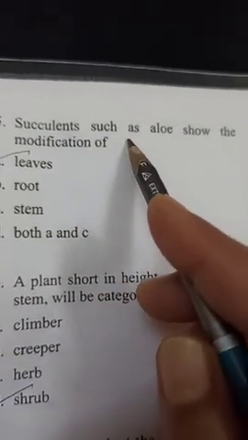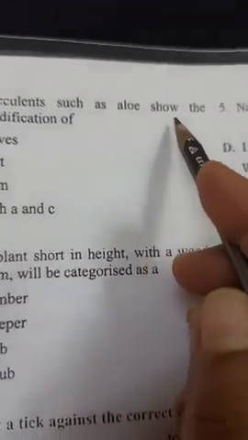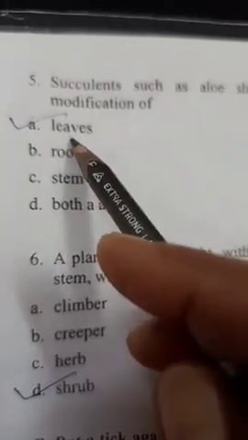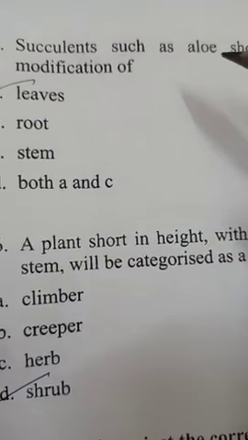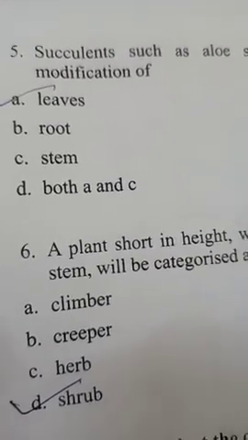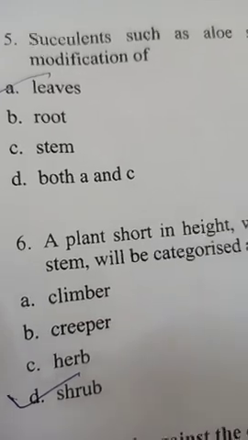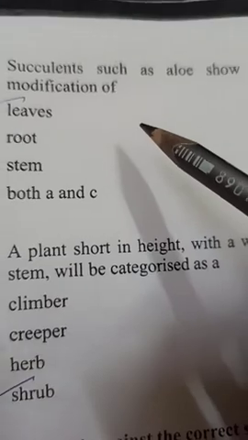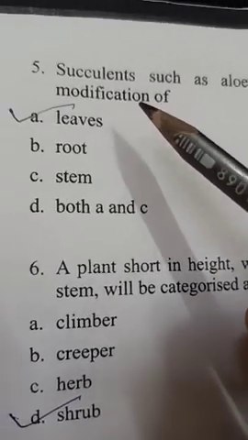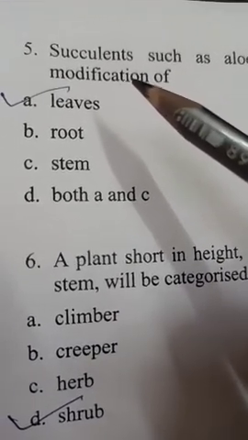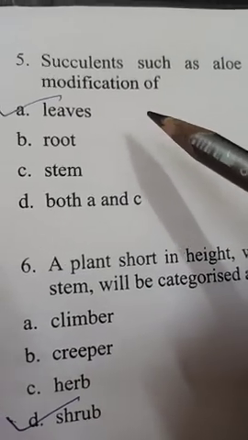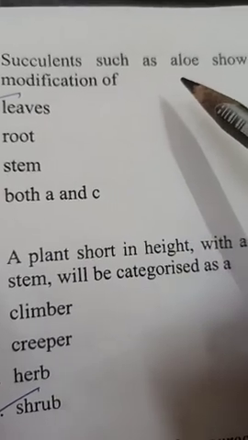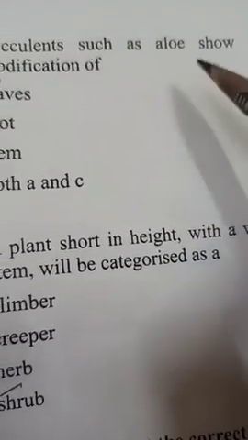Succulents such as aloe show the modification of leaves. You know, children, in the aloe plant, these are the succulents. Succulent means these plants generally grow in desert areas, they are native to desert areas mainly, but nowadays people are growing them in their homes also, but mainly they grow in the desert, in hot and dry climate.